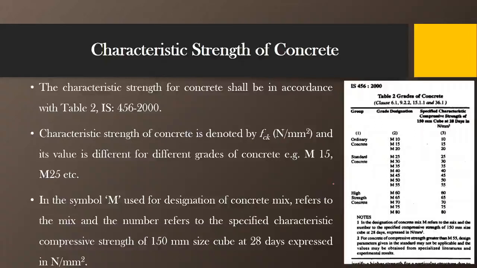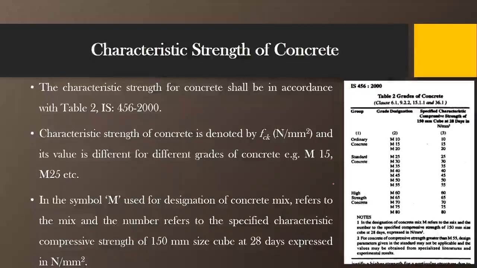As you can see in this table, the characteristic strength of concrete is given here. It varies from a minimum of M10 to a maximum of M80, and these concretes have been divided into three categories: ordinary concrete, standard concrete, and high strength concrete.